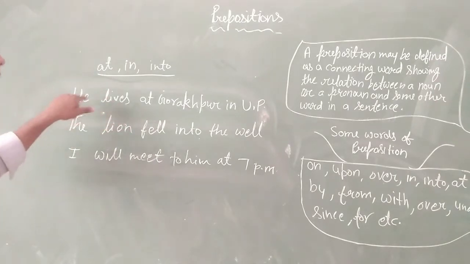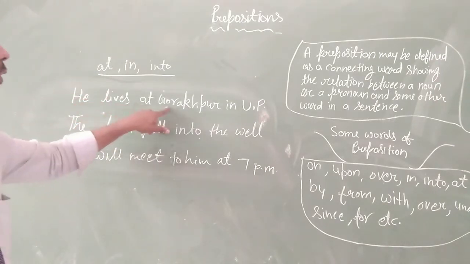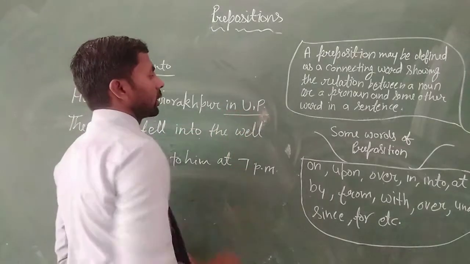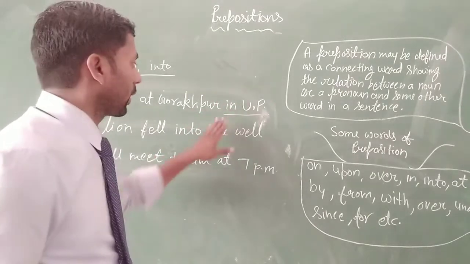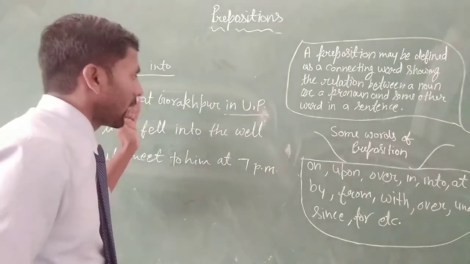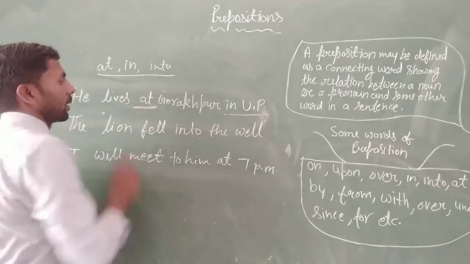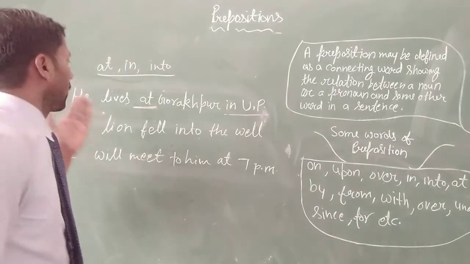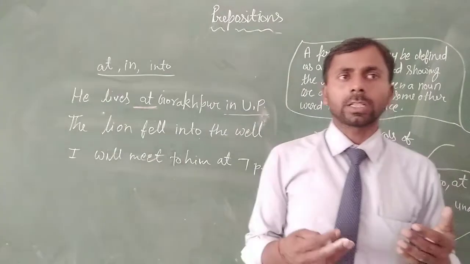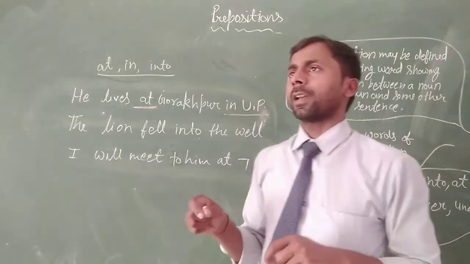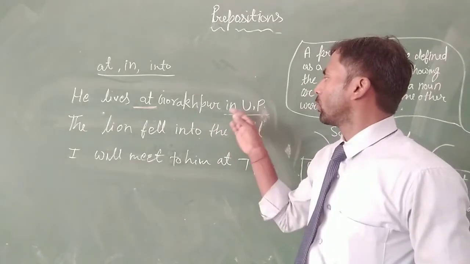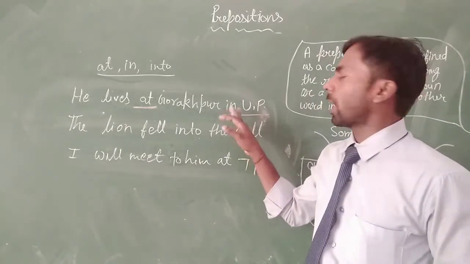In the first sentence, he lives at Gorakhpur in UP. If we refer to a large city, large state or large area, then we use in. But when we refer to a small area, a small city, then we simply use at. And if the area is big or larger, then we use in.